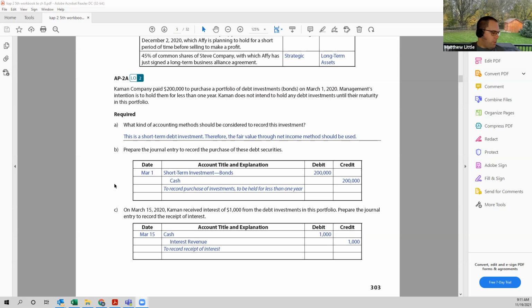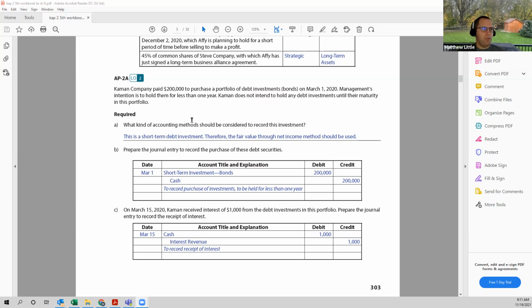Good. So chapter 8, walk through some examples from the various application exercises for chapter 8 in the workbook. We'll start with question number 2 on page 303 if you want to follow along in the workbook. This chapter is all about investing in organizations, bonds, or equity, and depending on how much of the company you're purchasing, how you should treat it accordingly.